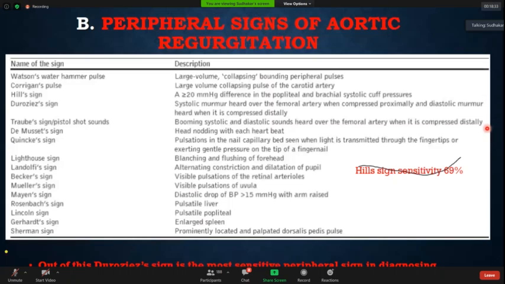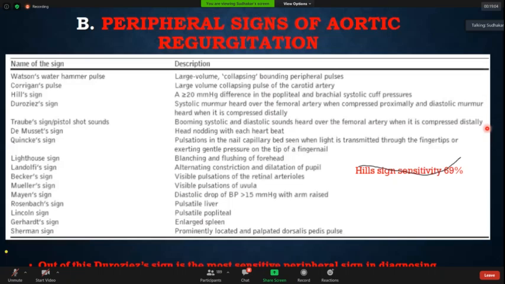Now, two important take-home messages. First, Hill sign is a sphygmomanometric artifact. It means when you do invasive BP monitoring in the lower limb, the invasive systolic BP is the same as the invasive BP in the upper limb. So Hill sign is nothing but a sphygmomanometric artifact. But in the current era, 2020, Hill sign is still important. So do not discard it because of what I told you about Hill sign being an artifact.